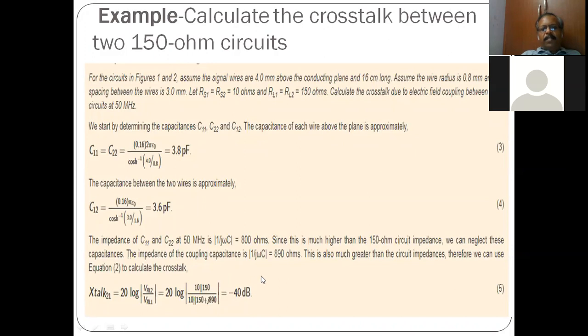Minus 40 dB means 10 power minus 4. So if you have a 1 volt pulse in one layer or one conductor, you get 10 power minus 4 of that voltage in the other layer or other conductor, right? So that is what you mean by crosstalk.